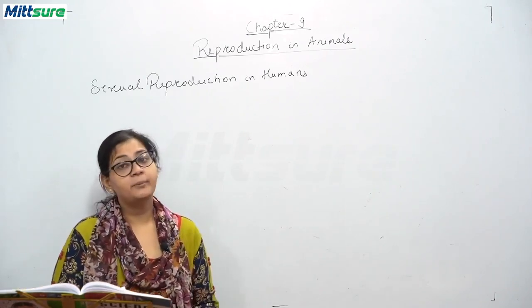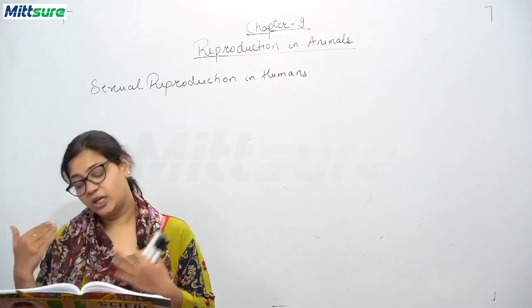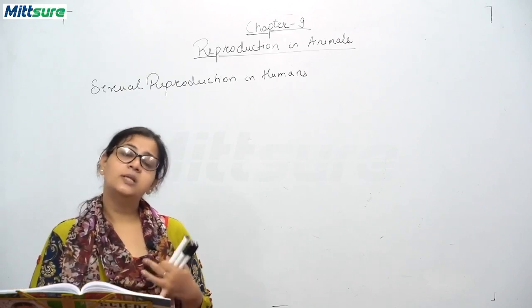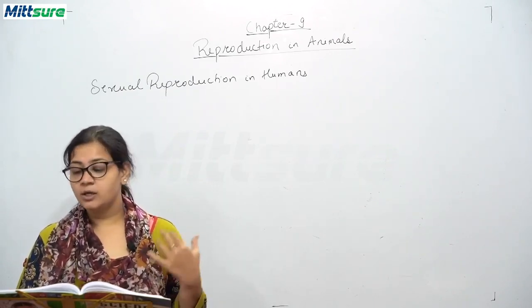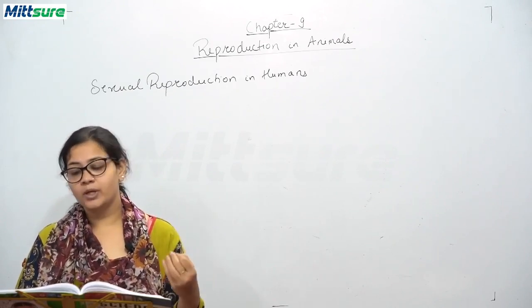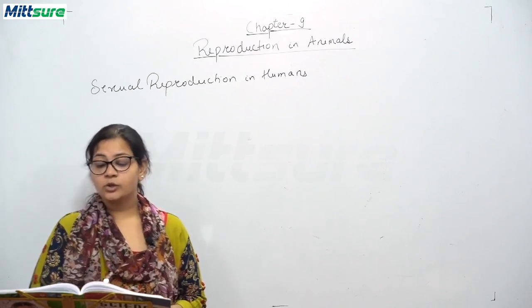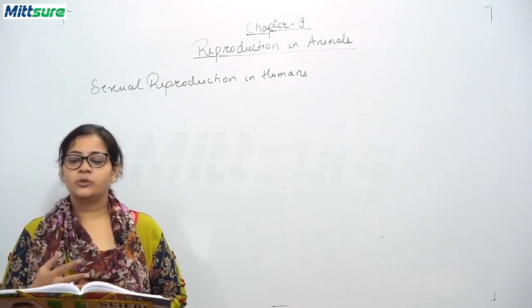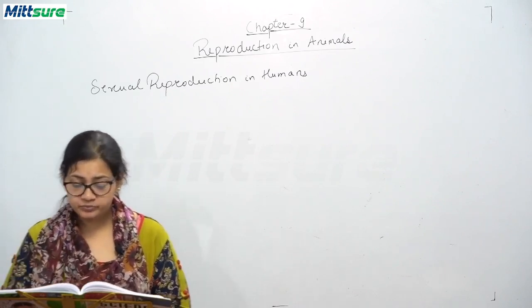So you know the male produces millions of sperms in his testes each day. A sperm is a single celled male gamete which has three parts: a head, a body, and a tail. Okay. So you know the sperm is mobile in nature. It has this tail, so it is moving all the time.